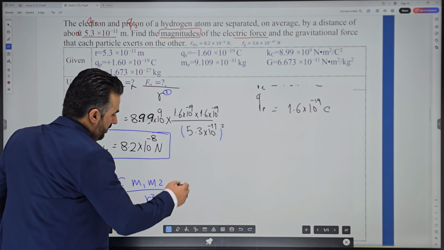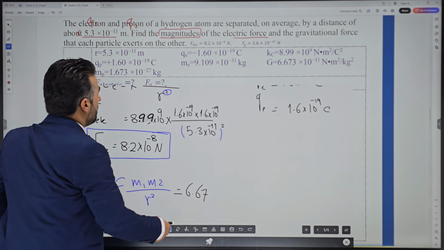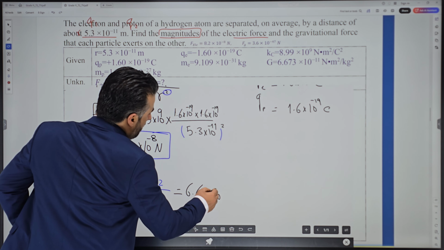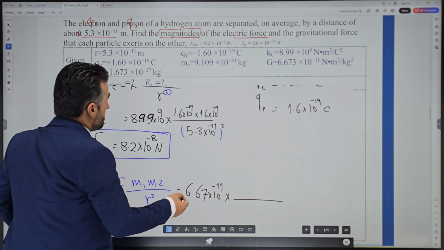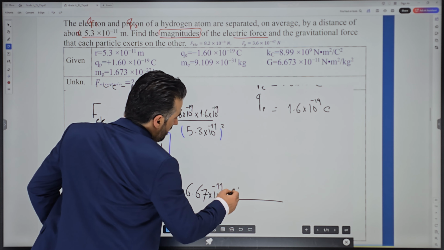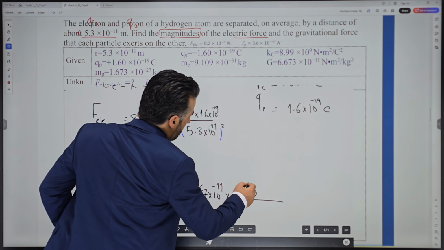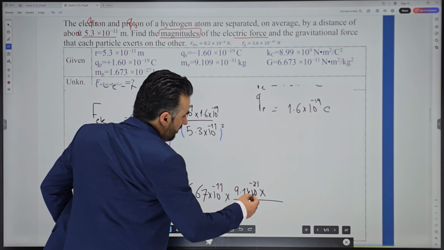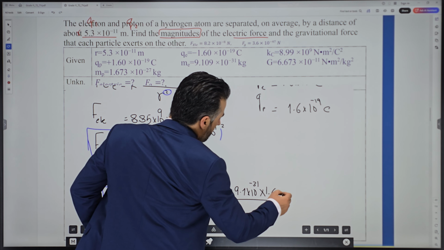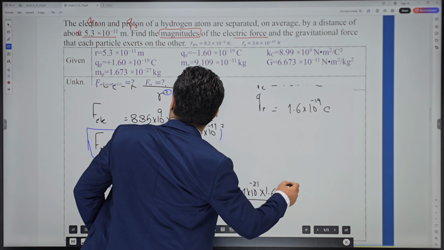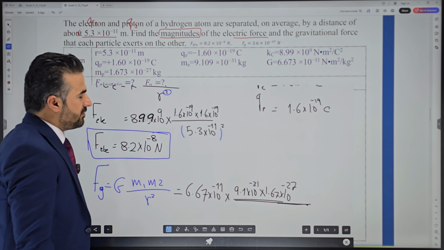Starting with G, it is 6.67, you don't have to write the whole digits, times 10 to the power negative 11, times the mass of an electron, 9.1 times 10 to the power negative 31 kilogram, times the mass of a proton, 1.67 times 10 to the power negative 27 kilogram, divided by the square of the distance between the two.